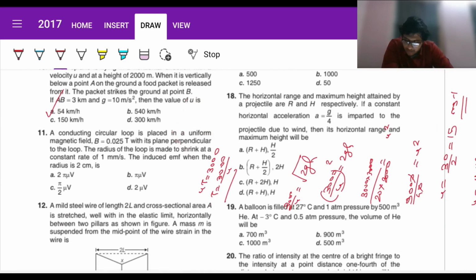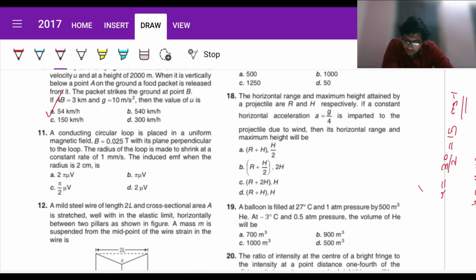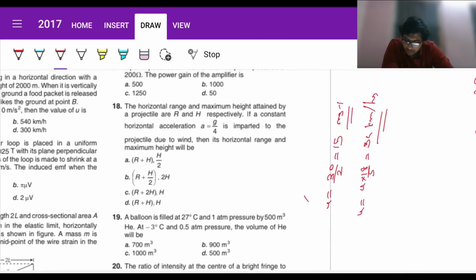Now I hope you get it. This is basic simple equations of motion, fine. You just have to plug in the formulas and you'll get the answers directly. There is not much to ponder upon here.